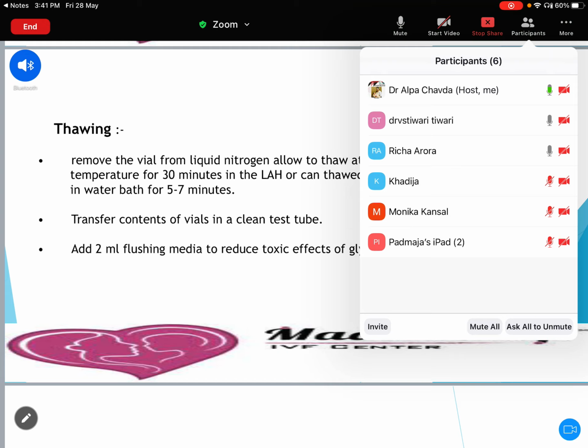So always we keep an extra sample, and for that we usually freeze the raw sample. Just after the liquefaction the procedure is very simple, so simple any lab assistant can do it. Once the sample gets liquefied, we do the semen analysis and you directly go for the freezing. Whenever you require to use the sample, just thaw it and do a semen washing, whatever you want to do.